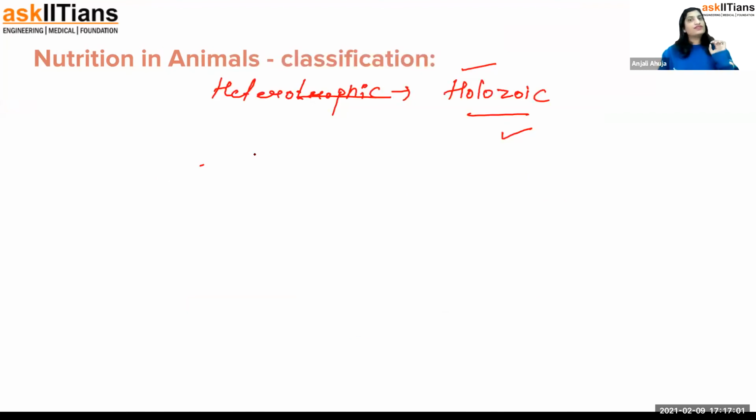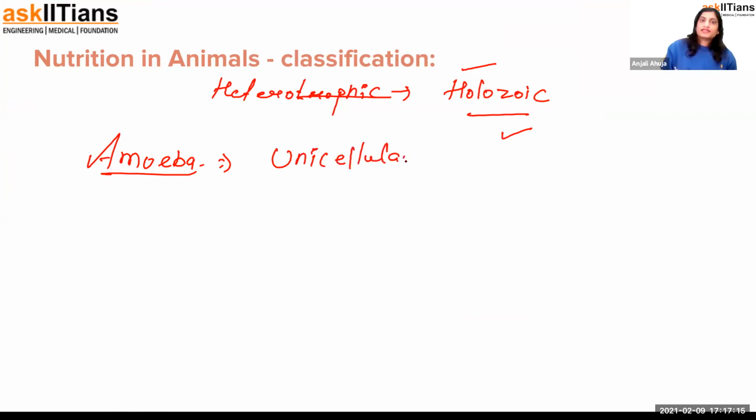Before I proceed with nutrition in amoeba, let me give you a little information about amoeba. You have learned the diversity chapter in class 9th. Amoeba is an organism which is unicellular and eukaryotic, and they are aquatic.